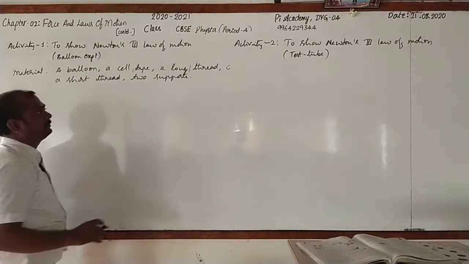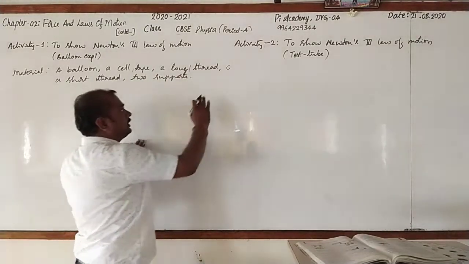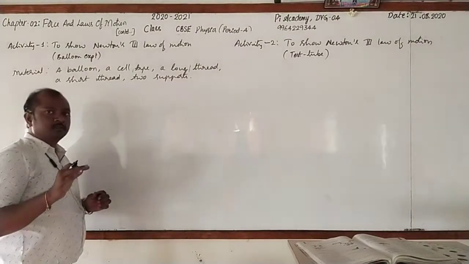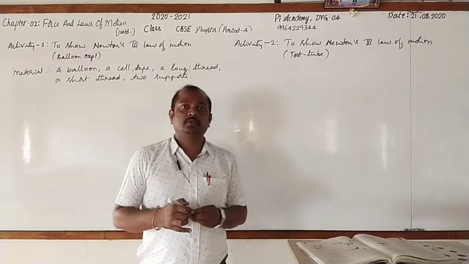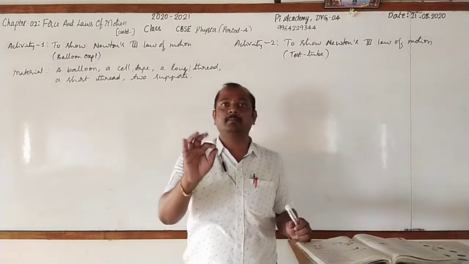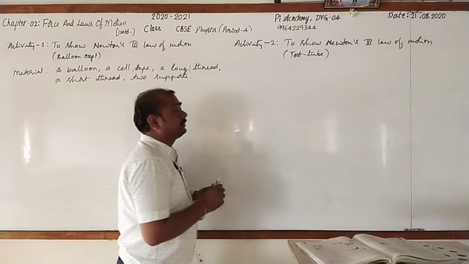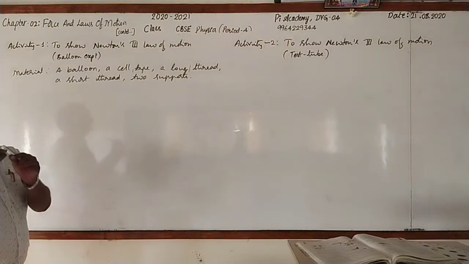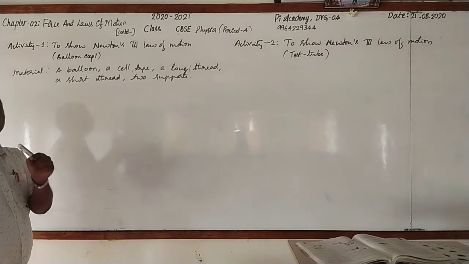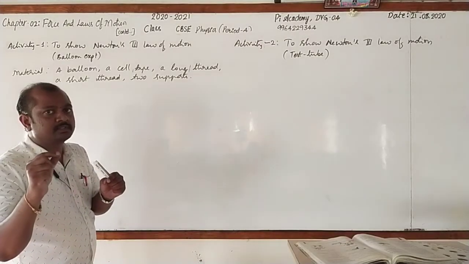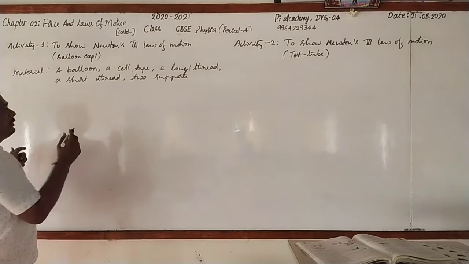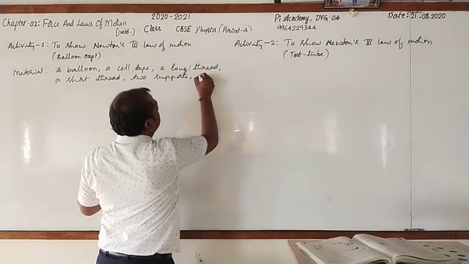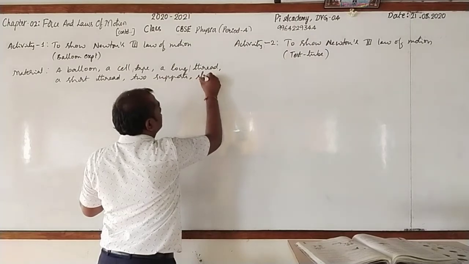So these are the materials required. Then let us come to know how to arrange these. It's very simple. First you take a balloon and blow the balloon. Then you tie its mouth with a thread with a single knot, which can be opened easily. And one more important item is a plastic straw.